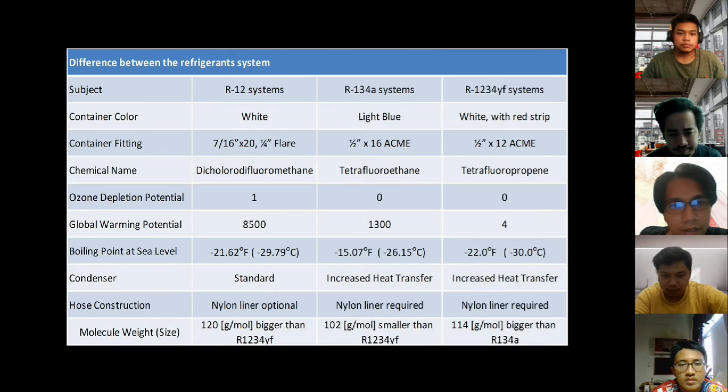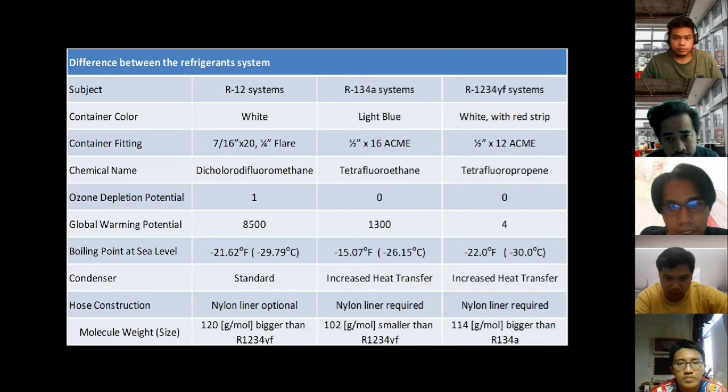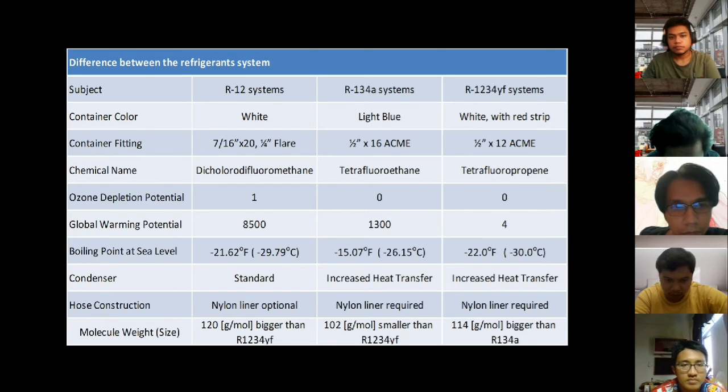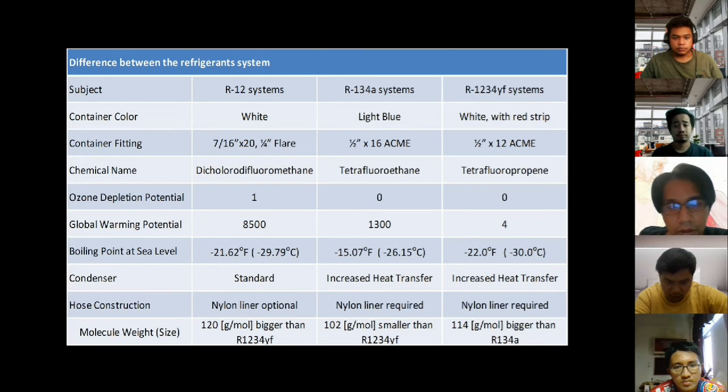Global warming potential: R12 is 8,500. For R134A is 1,300. And the last one, R1234YF, is 4. Boiling point at sea level for R12 is negative 21.62 Fahrenheit. For R134A is negative 15.07 Fahrenheit. For R1234YF is negative 22 Fahrenheit.